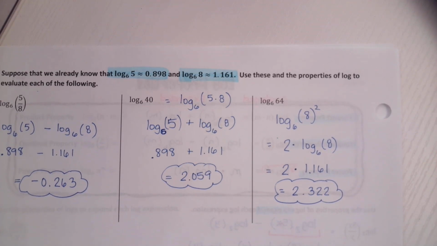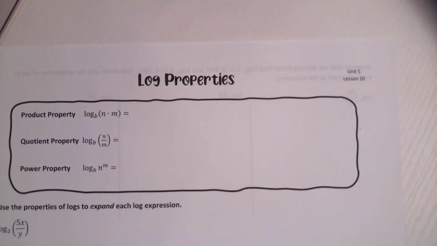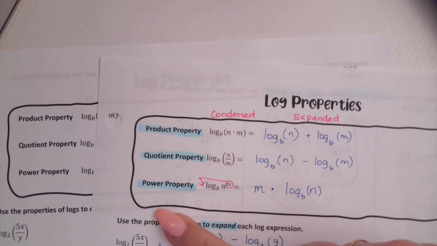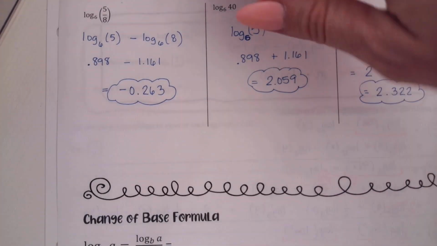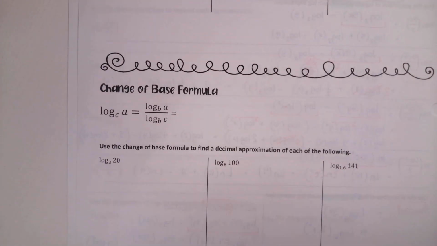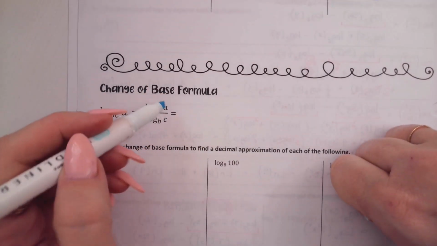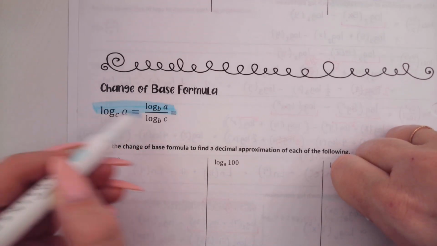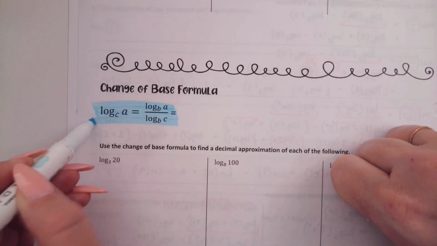All right, and then lastly, we have one more. It's kind of a property. It's not really a property in the sense of expanding and condensing. Change of base formula. Okay, it's really easy. Don't stress.